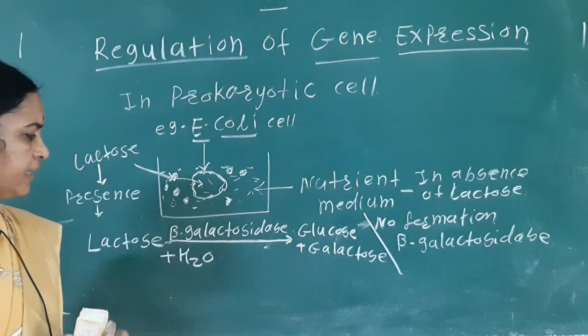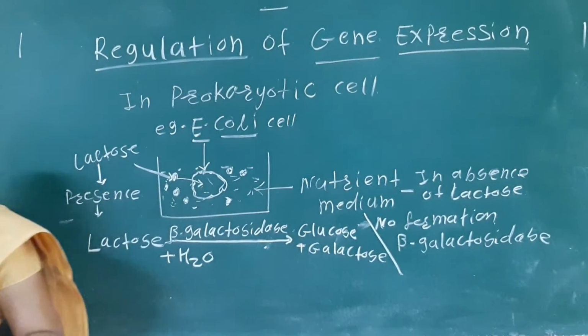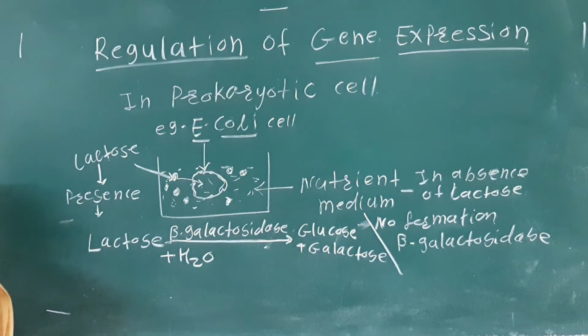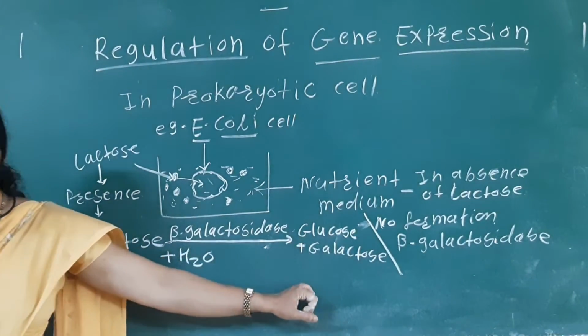Okay, and here this lactose sugar mainly converts into the glucose and the galactose.